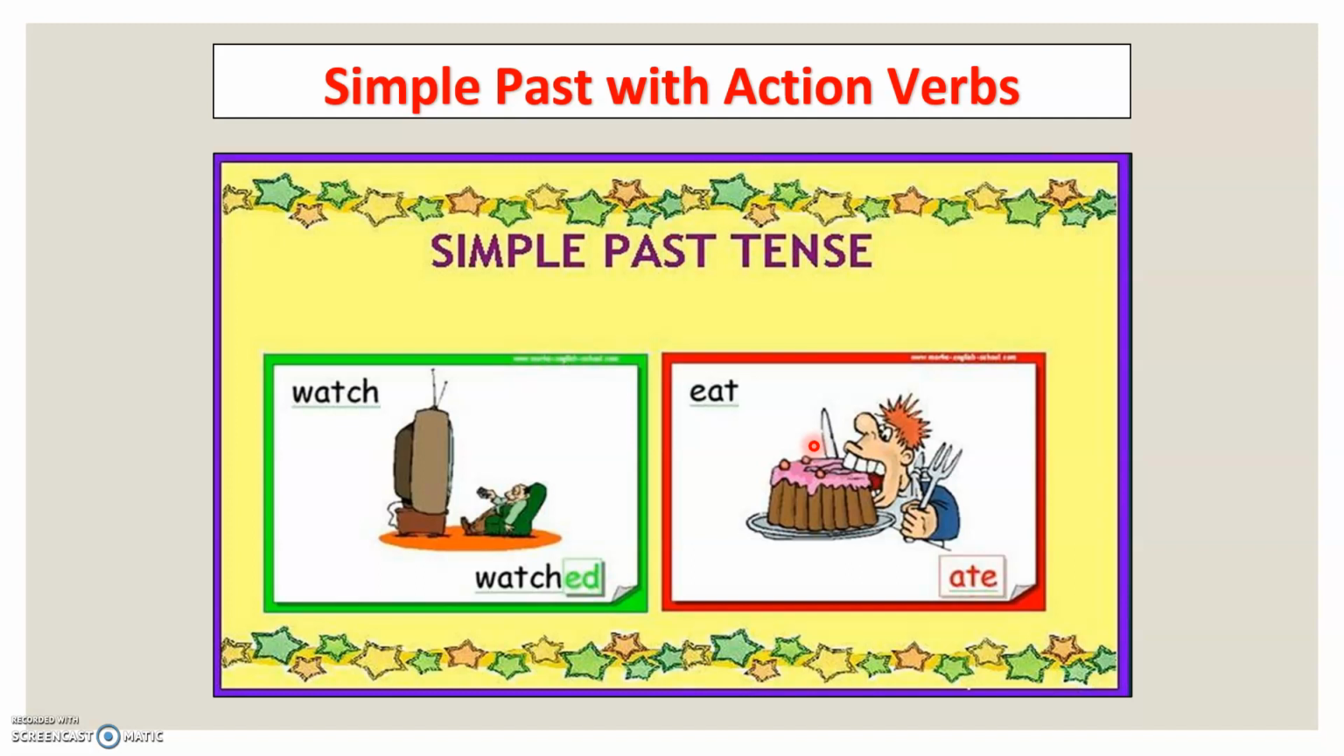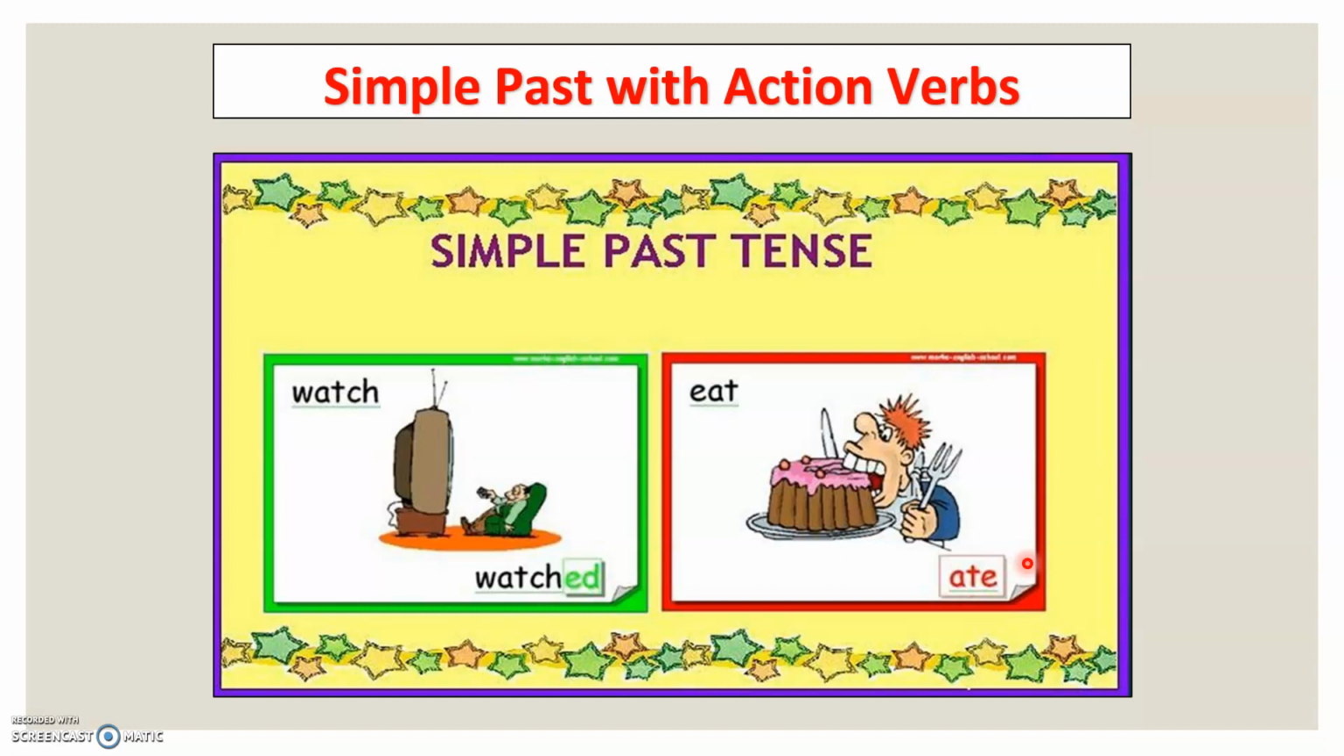So for example, I eat my breakfast every day, or I eat apples for breakfast every day. Yesterday, we don't say eated, no. This is an irregular verb, so we're going to change the whole verb. It's going to be ate. Yesterday, I ate oranges for breakfast, for example.